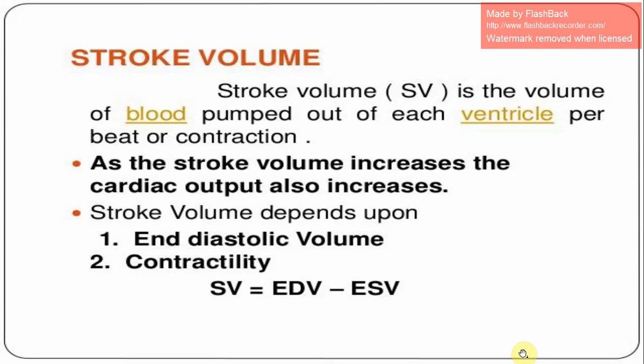So now it is about stroke volume. Stroke volume is the volume of blood pumped out of each ventricle per beat or contraction. As the stroke volume increases, the cardiac output also increases. Stroke volume depends upon end diastolic volume and contractility. Stroke volume equals end diastolic volume minus end systolic volume.